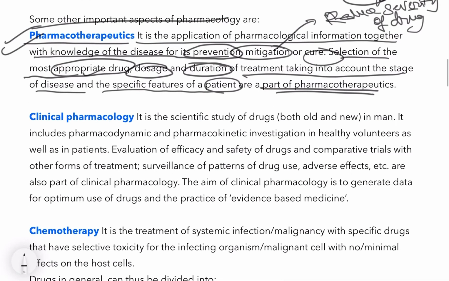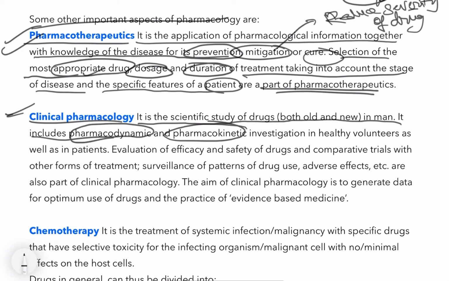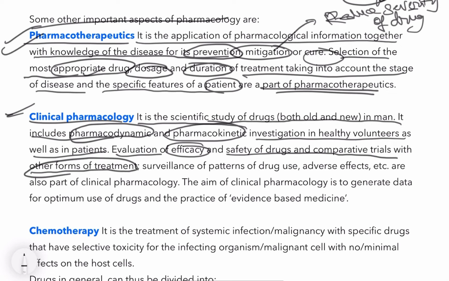This is pharmacotherapeutics. Now clinical pharmacology. It is the scientific study of drugs, both old and new, in man. It includes pharmacodynamics and pharmacokinetics, investigation in healthy volunteers as well as patients. Clinical pharmacology includes both what the drug does to the body and what the body does to the drug: pharmacodynamics and pharmacokinetics. Evaluation of efficacy and safety of drugs and comparative trials with other forms of treatment. Efficacy means evaluation of the desired result, or the result we wanted. Clinical pharmacology discusses what will be the result of this drug, what is the result we expected from the drug.